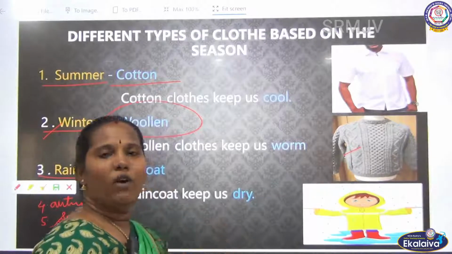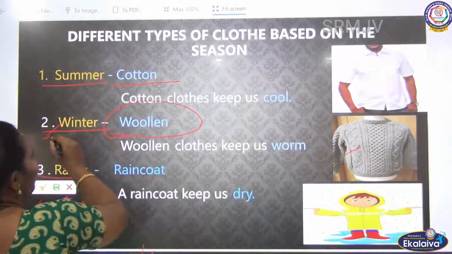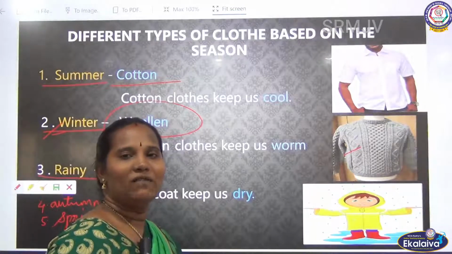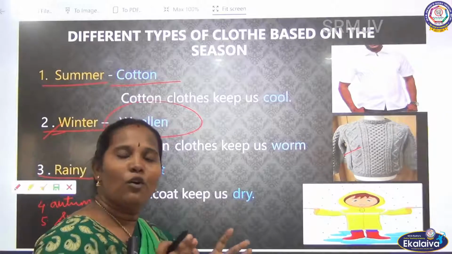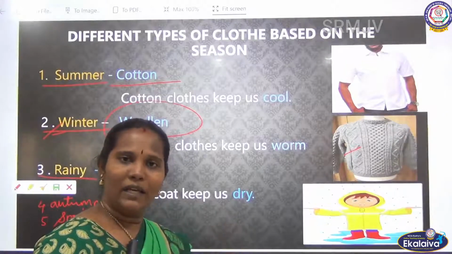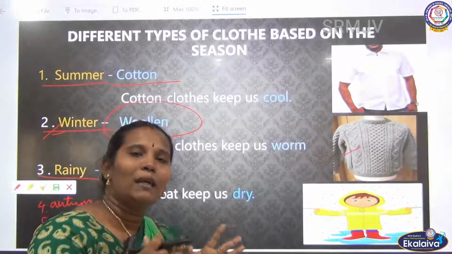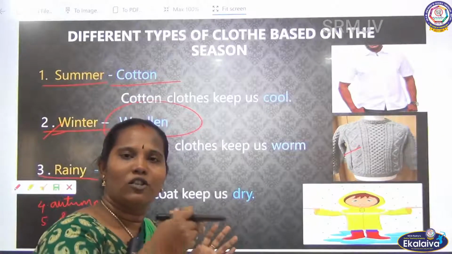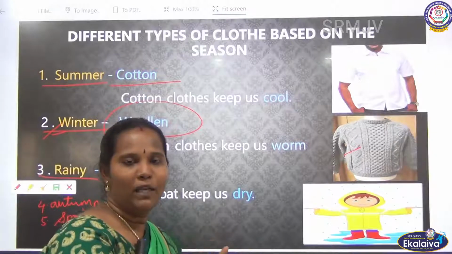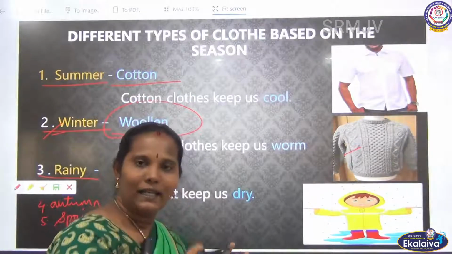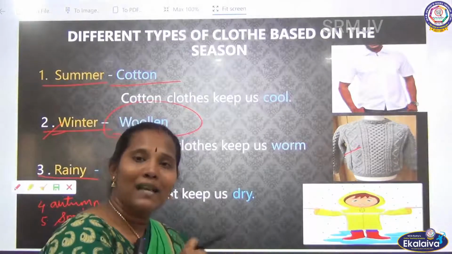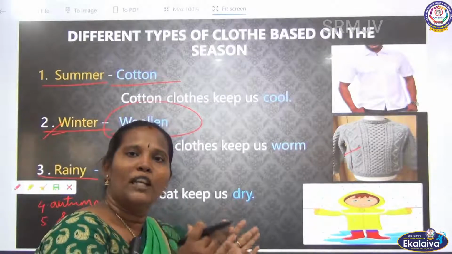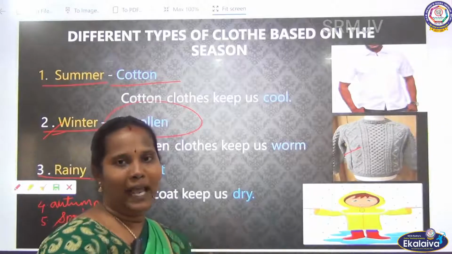Why do we want to use this woolen cloth during the winter season? We know winter means it is very cold weather, the air will be cool, so we want to keep our body warm. If the air is cool, our body temperature also automatically will be cooled. If our body temperature decreases, what will happen? Our blood circulation may get affected. So we want to keep our body at a particular temperature for our normal activities.